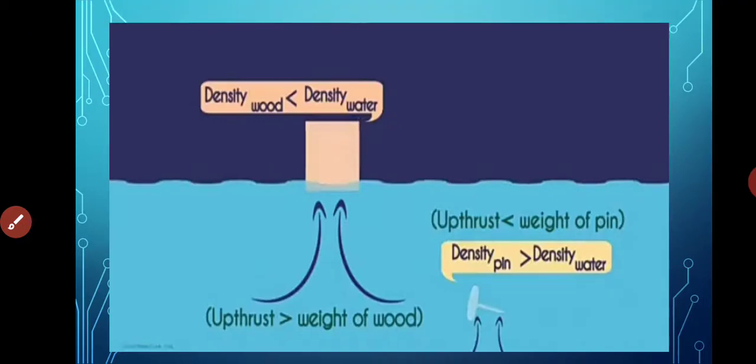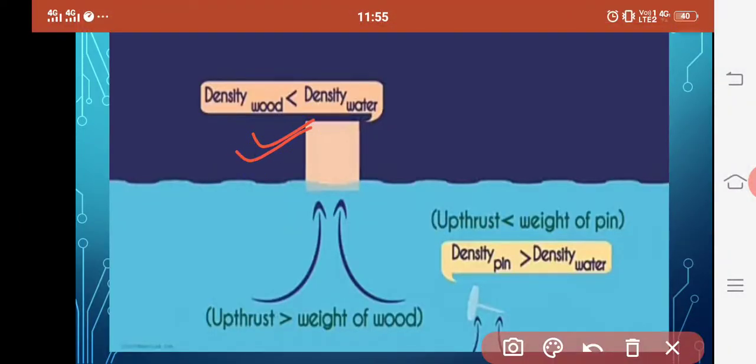Now, I think you will be able to answer the previously asked question, in which I asked which one will float and which one will sink. Now obviously, the density of this wooden block is less than the density of water. Though the wooden block is large in volume and large in size, the amount of matter in the wood is less, therefore its density is less than that of water.